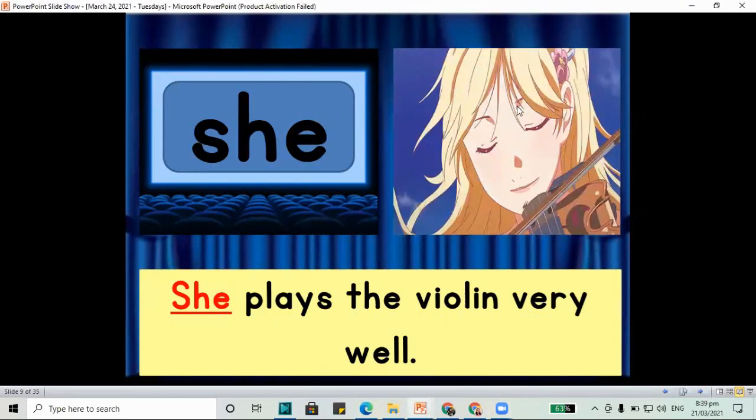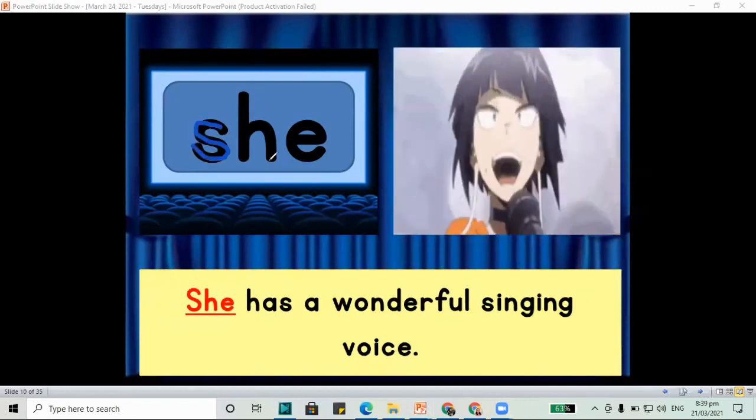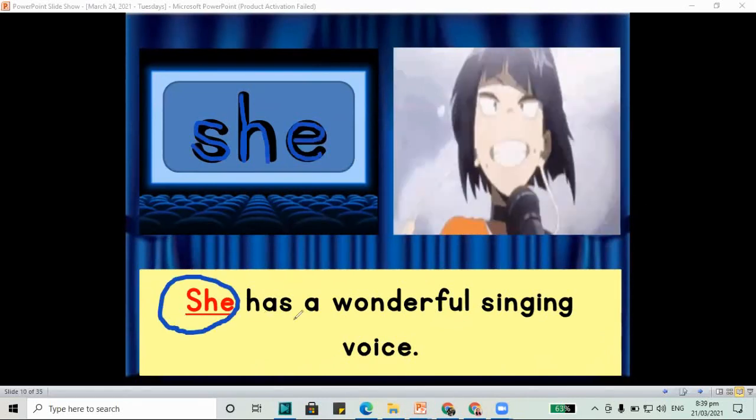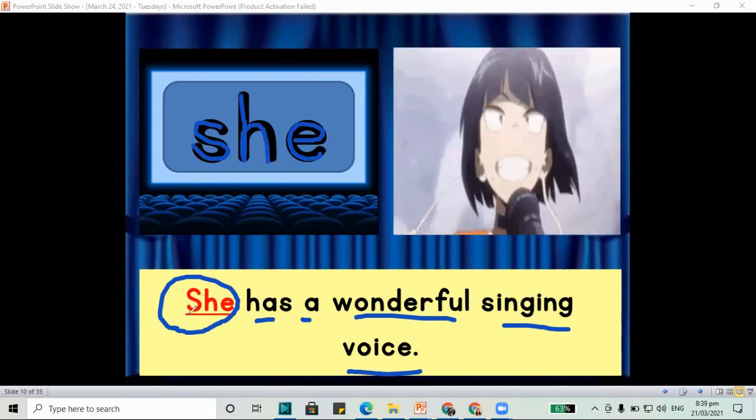Next one, our word is she again. S-H and the letter E make the word she. She has a wonderful singing voice. We have the word she.